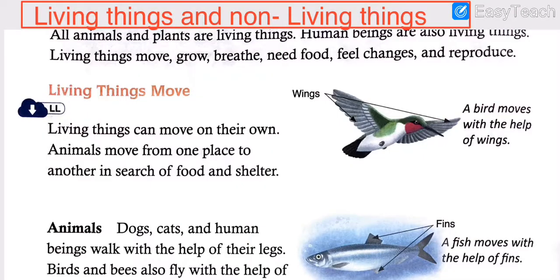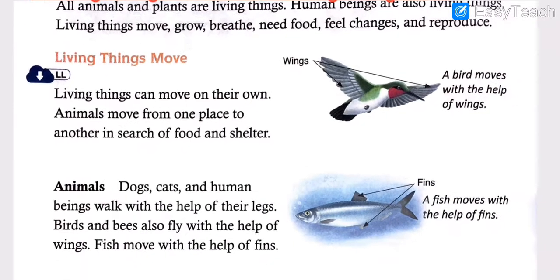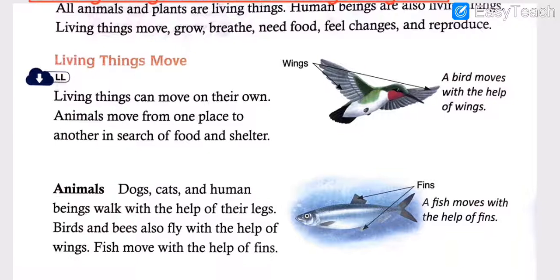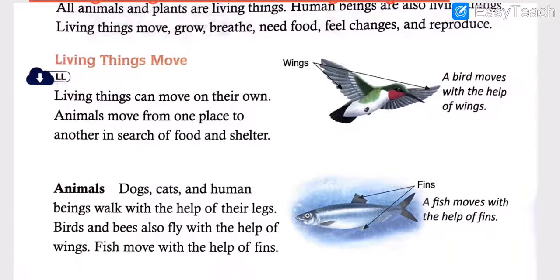So living things and non-living things. Let us read and understand it properly. All the animals and plants are living things. Human beings are also the living things. Living things move, grow, breathe and need food, feel changes and reproduce. So like I said, these are the characteristics of living things written here.